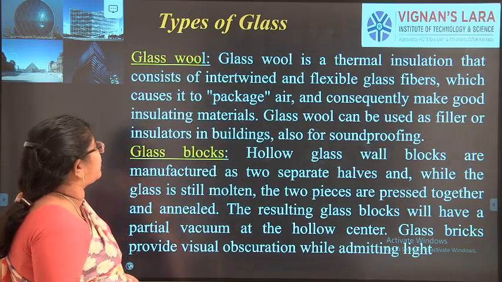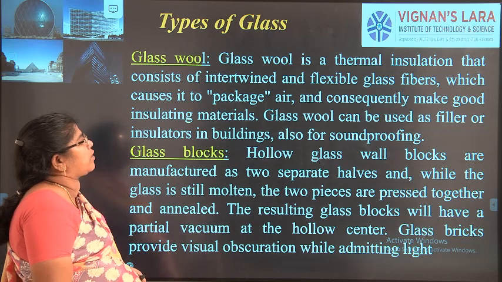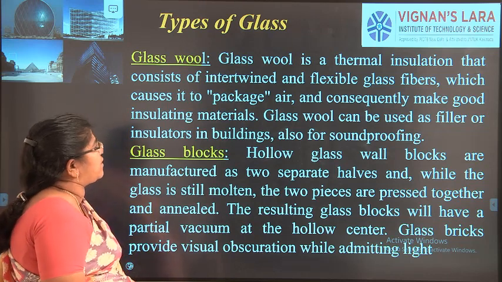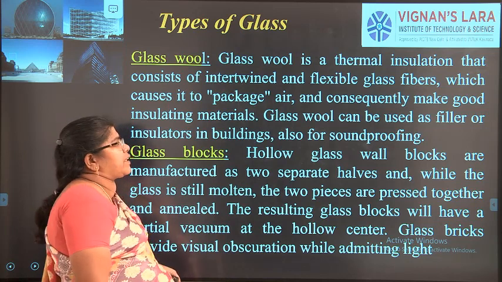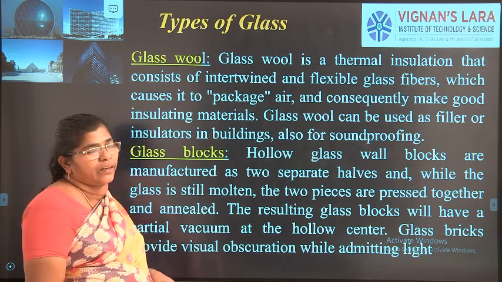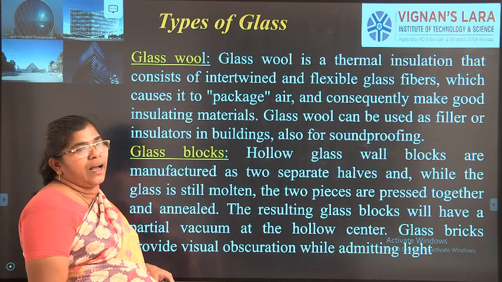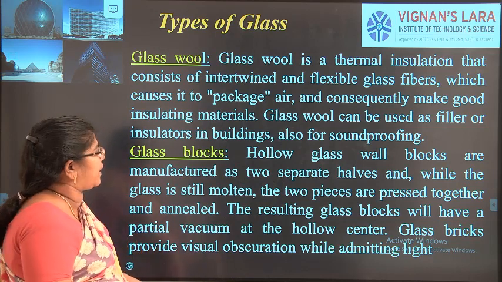Now the next two things are glass wool and glass blocks. Glass wool is a thermal insulation material fixed in between two glass panels, which acts as a very good acoustic layer. It is also very flexible and is used as a thermal insulation layer.